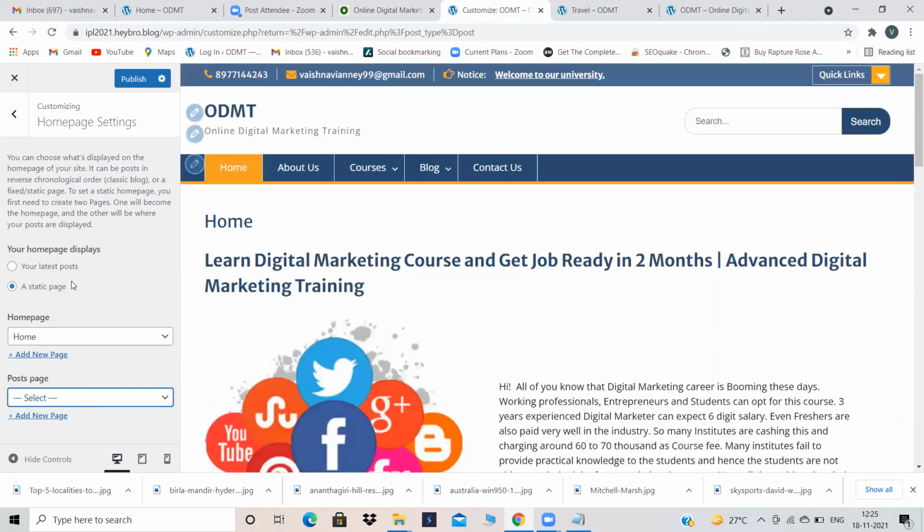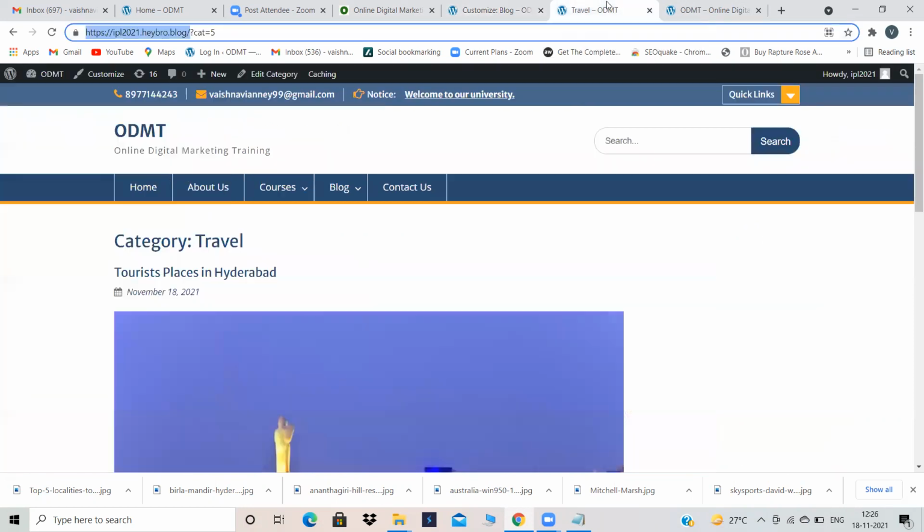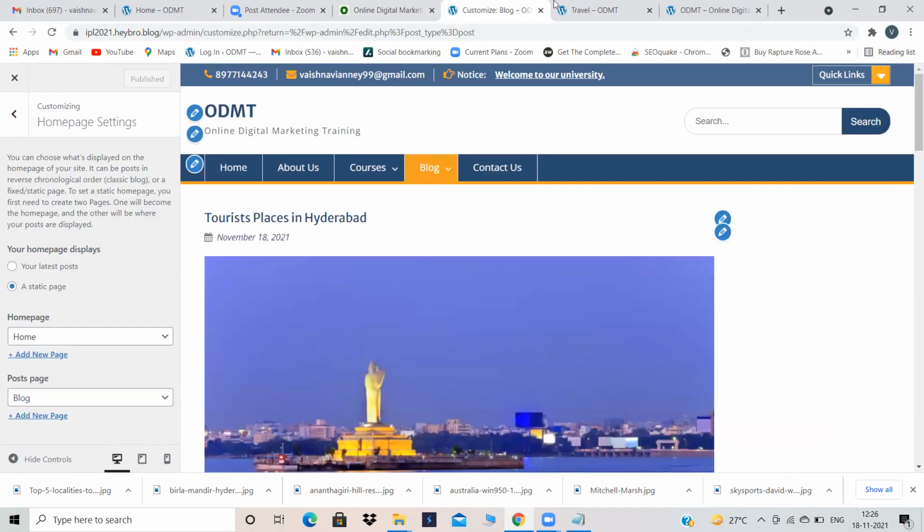I didn't select anything before. But in post page now I am selecting blog so that all my blogs will appear in the blog page. Now click on publish. I have clicked on publish. Just refresh it. Okay, I have refreshed.